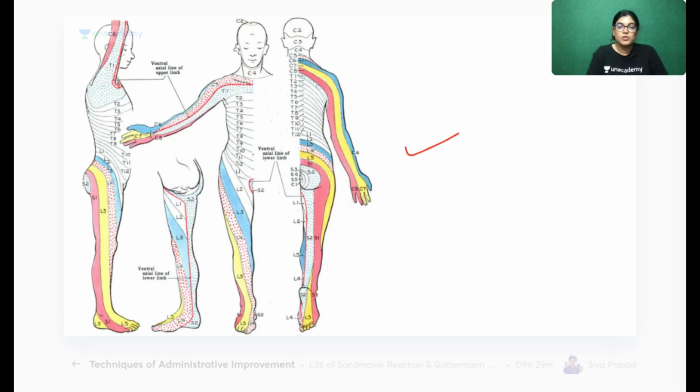Now, my dear students, you can enlarge this diagram, download the PDF, and revise all the dermatomal contributions of the dorsal, anterior, means ventral aspect, and lateral aspect of the entire body. You can have an idea of the cutaneous innervation of the entire body by seeing this diagram.